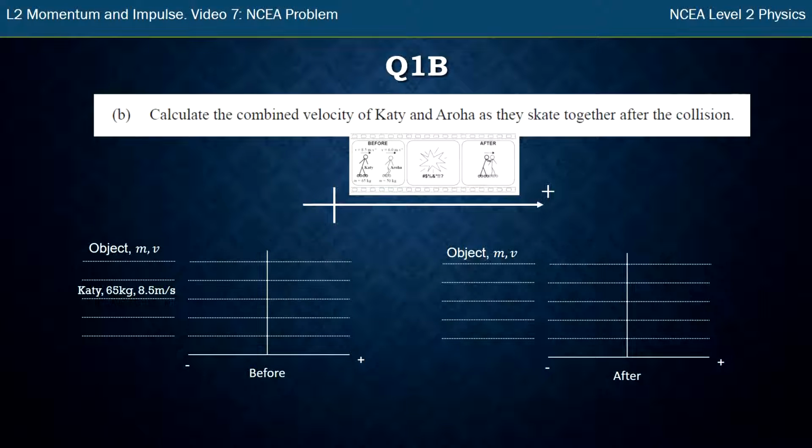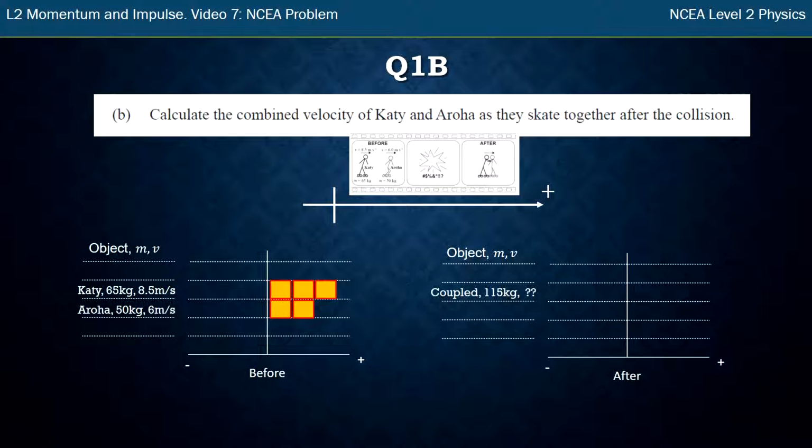My momentum bar chart for before and afterwards, and so before I have Katie skating along. She has 65 kgs, 8.5 meters a second, so I'm going to give her some momentums, and Aroha is less mass, less velocity, so I'm going to give her less momentum. So why don't we give Katie 3 momentums and Aroha 2? They're not obviously exact, it's just to get a general idea of what's going on.